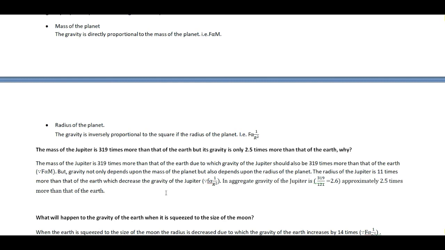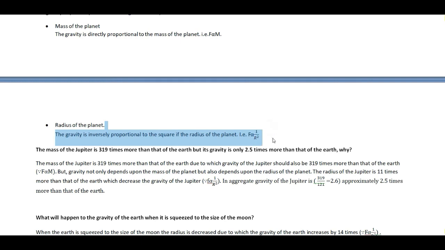So only one thing you have to understand: because the mass is 319 times more in the Jupiter, the gravity of the Jupiter also should be 319 times more, because of this relation, it is directly proportional to the mass. But the radius of the Jupiter is also 11 times more than that of the Earth, and that causes a decrease in gravity by 11 square times. It is because gravity is inversely proportional to the square of the radius.